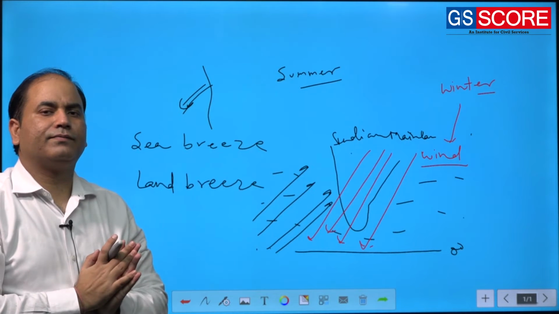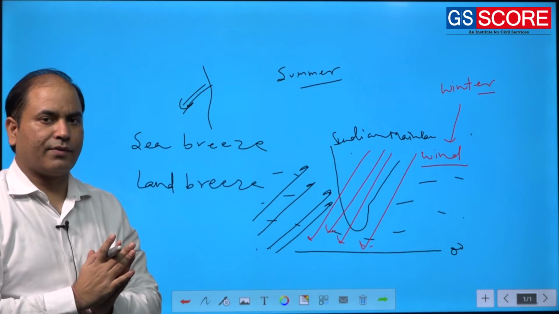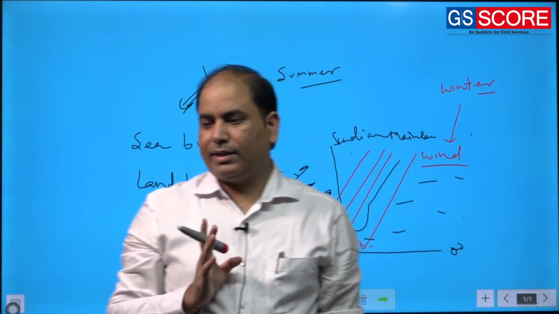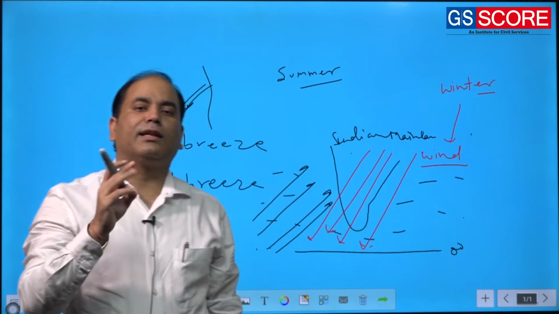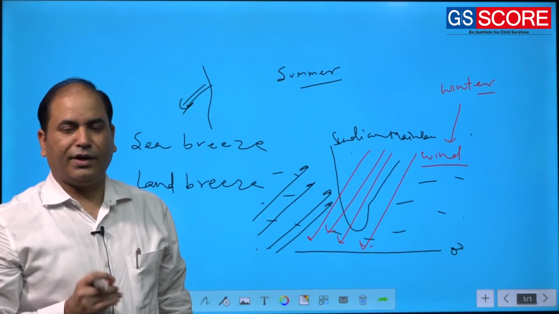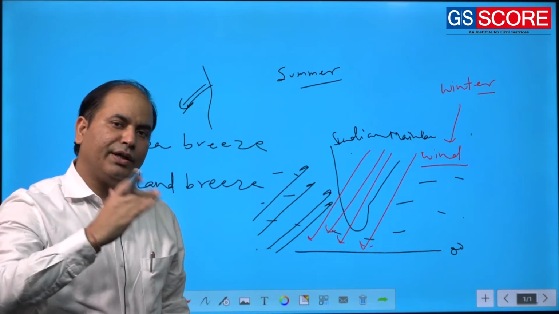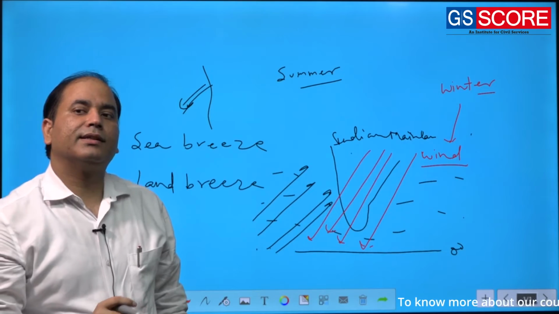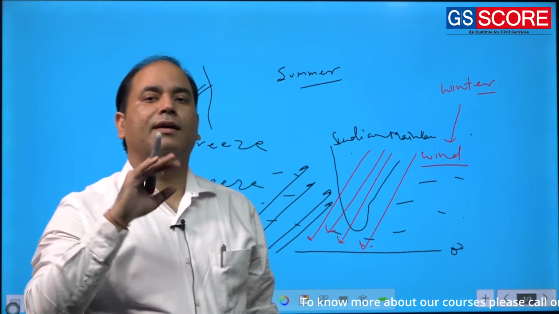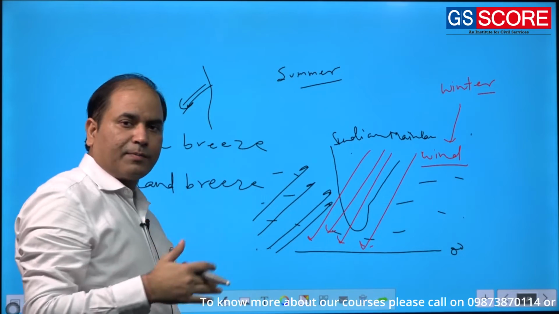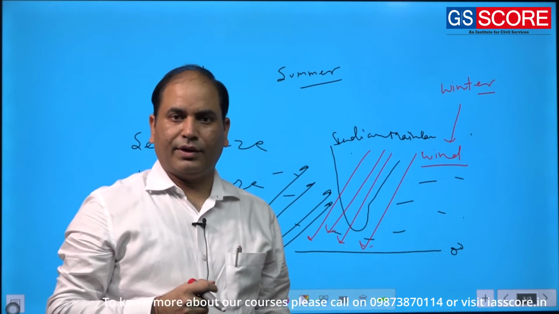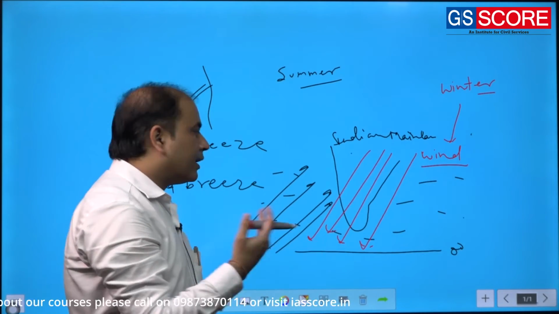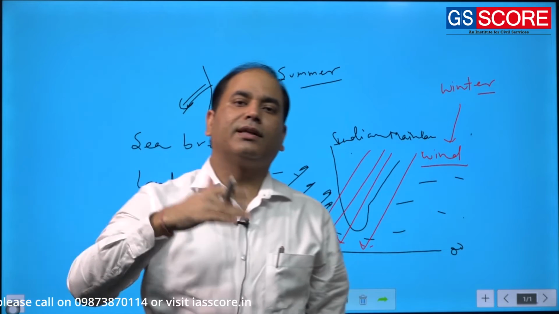So simply, Halley explained that the monsoonal rainfall in India is the resultant of seasonal reversal of the wind. In one season, the wind is blowing from the land to sea. In another season, wind is blowing from the sea to land. Now the question arises: why is this reversal happening? To explain that reversal, he took the particular explanation or relation of the movement of the sun and the heating.